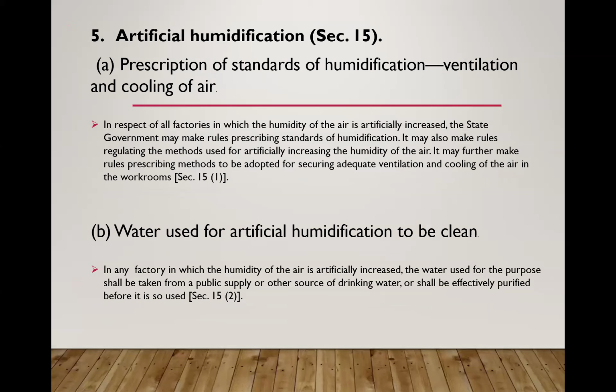The next provision is related to artificial humidification, that is, prescription of standards of humidification. Ventilation and cooling of air should be followed in respect of all factories in which the humidity of the air is artificially increased. The state government may make rules prescribing standards of humidification. It may also make rules regulating the methods used for artificially increasing the humidity of the air, and it may further make rules prescribing methods to be adopted for securing adequate ventilation and cooling of the air in the workroom. The water used for such artificial humidification should be clean.